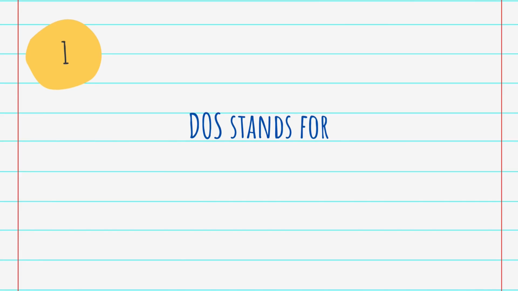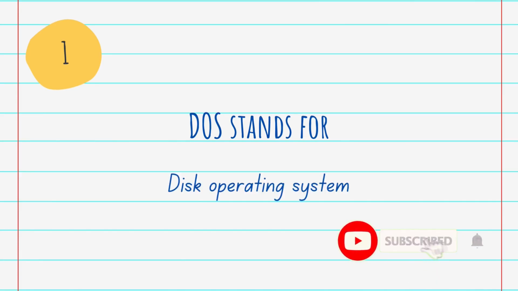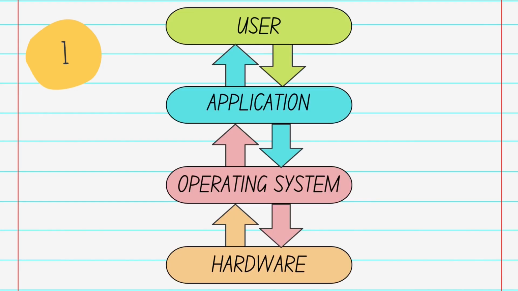Our first question is DOS stands for, and the answer is Disk Operating System. Generally, MS-DOS is an acronym for Microsoft Disk Operating System. It is an operating system for x86-based personal computers mostly developed by Microsoft. You know what an operating system is? An operating system is the system software that manages the computer hardware, software resources and provides common services for